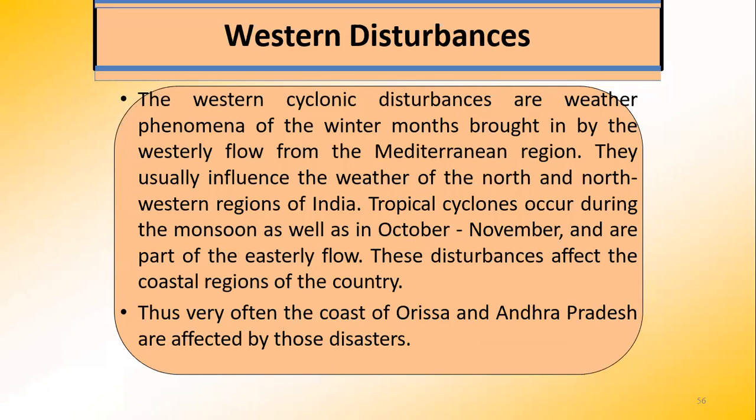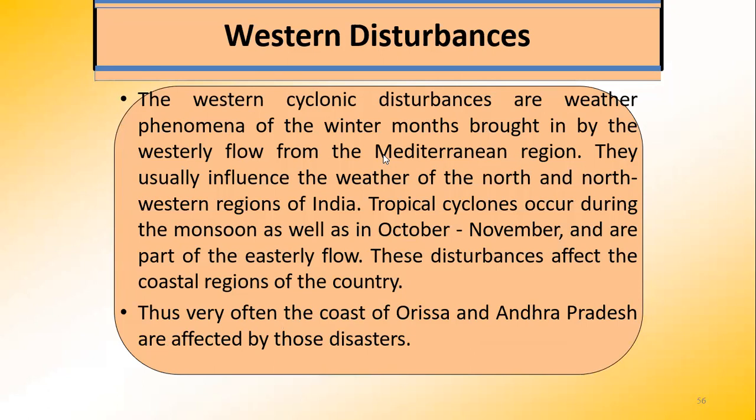Now, western disturbances. This is the last part for today's class. The western cyclonic disturbances are weather phenomena of the winter months, brought in by the westerly flow from the Mediterranean region. They usually influence the weather of the north and northwestern regions of India.